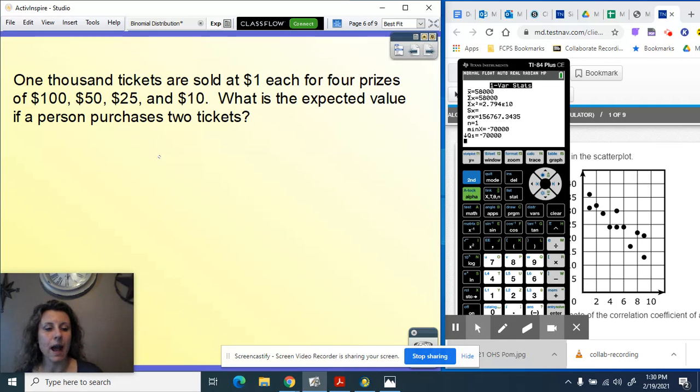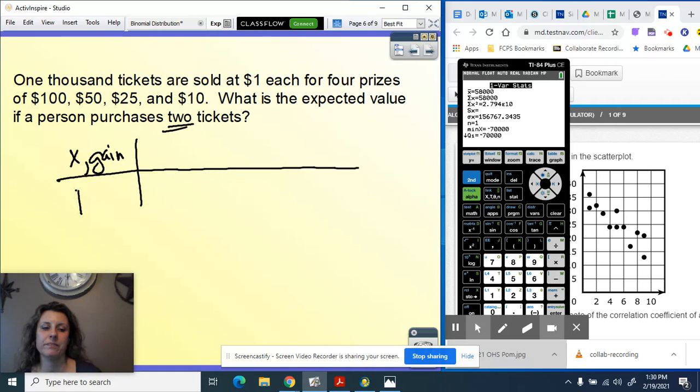Okay, here's another raffle scenario. 1,000 tickets are sold at $1 each for 4 prizes of $100, $50, $25, and $10. What is the expected value if a person purchases 2 tickets? I'm going to set this up according to gain per ticket and then multiply by 2.